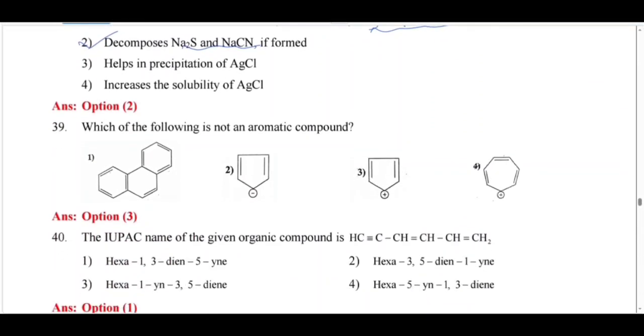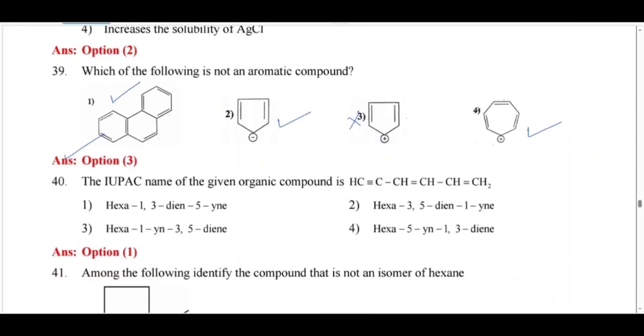Next. Which of the following is not an aromatic compound? We know that anthracene is an aromatic compound. So this is also an aromatic compound. Okay, so this one, 1, 2, 3, 6. So this is also an aromatic compound. Only this is not an aromatic compound.